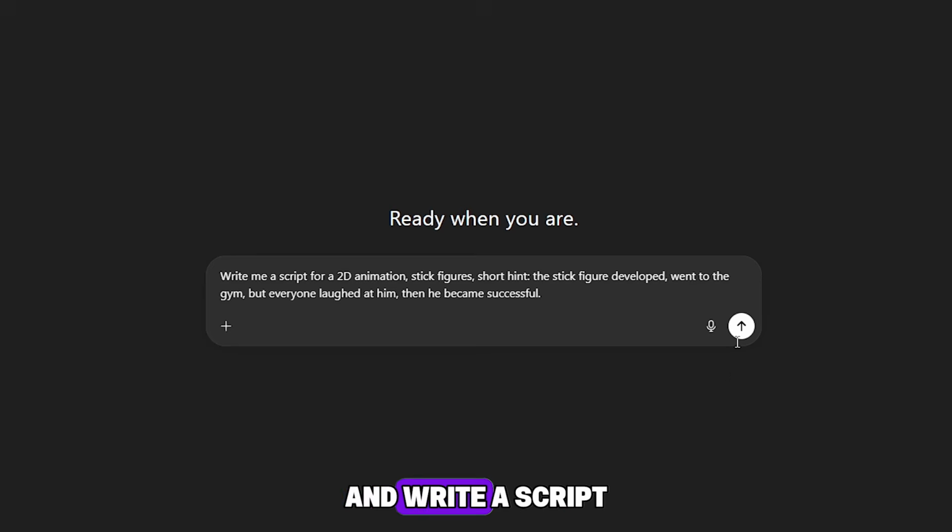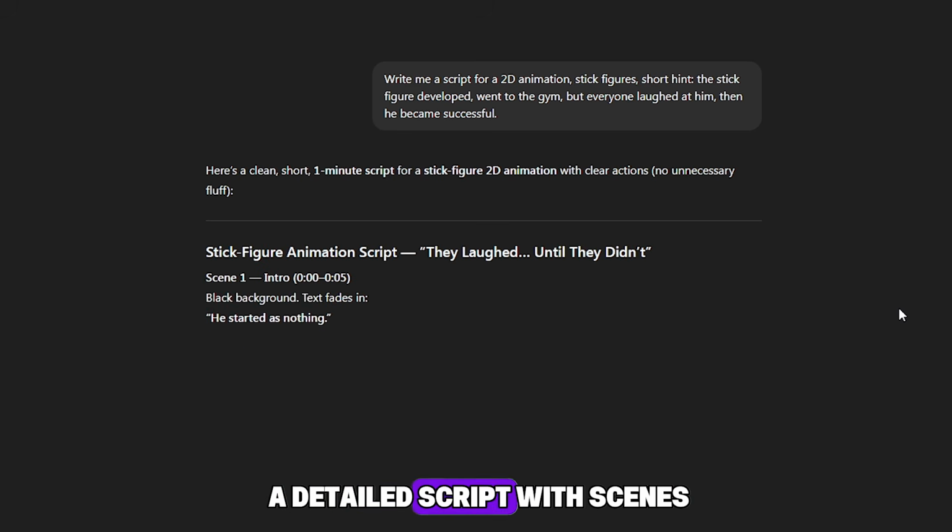First, you need to come up with and write a script for your stickman animation. You can use ChatGPT or any other text assistant to help you think of a simple story for a short 1-minute animation. I wrote something like this: write me a script for a 2D animation. Stick figures, short plot. The stick figure developed, went to the gym, but everyone laughed at him. Then he became successful. ChatGPT will generate a detailed script with scenes.